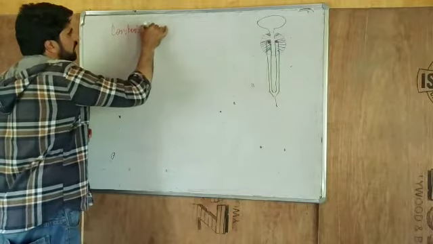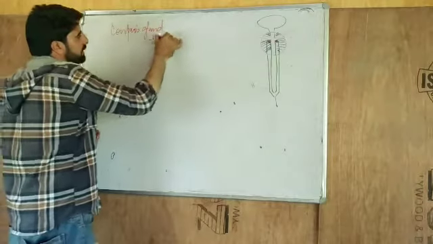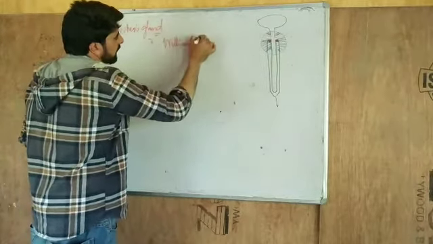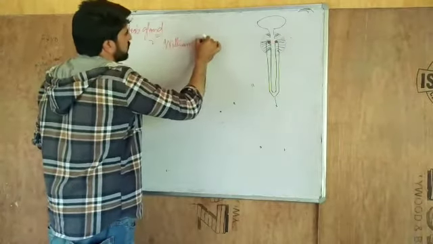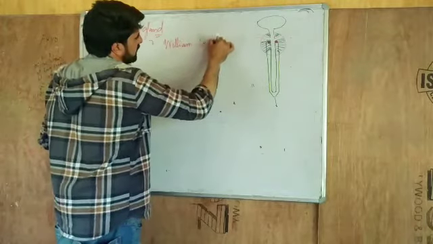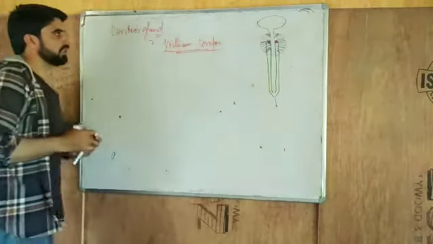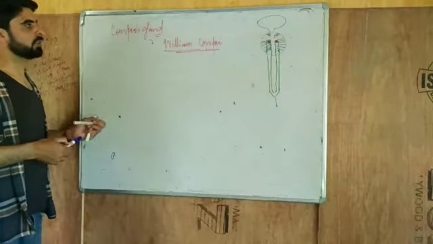If anybody asks why we call this a Cowper's gland, it's based on the name of the scientist William Cowper, an English anatomist. On the basis of that, we have kept its name as Cowper's gland. But actually, they are bulb-shaped or pea-shaped glands located on the urethra.